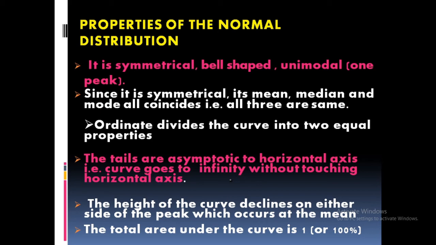Then another very important point regarding that curve is the tails are asymptotic. What do you mean by the term asymptotic? It means both ends of the tail never touch the baseline. The curve goes to infinity without touching the horizontal axis. Okay, clear? So I will show you.